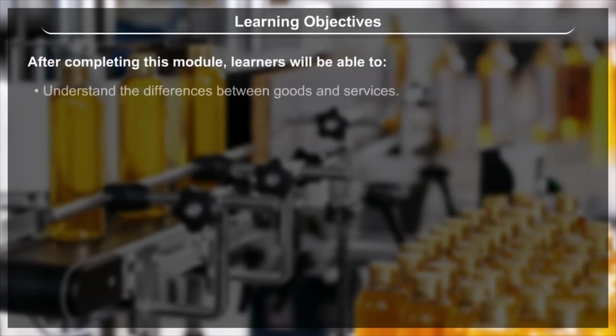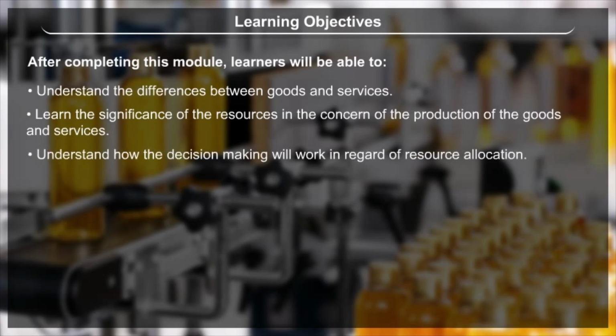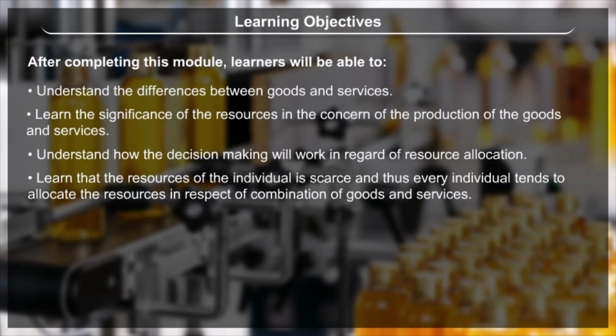Learning objectives. After completing this module, learners will be able to understand the differences between goods and services, learn the significance of the resources in the production of goods and services, understand how decision-making works in regard to resource allocation, and learn that the resources of an individual are scarce and thus every individual tends to allocate the resources in respect of a combination of goods and services.